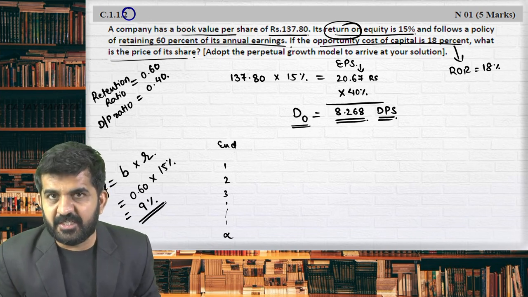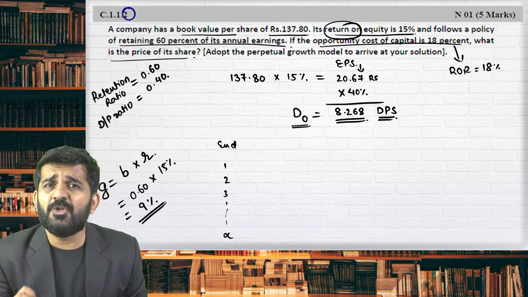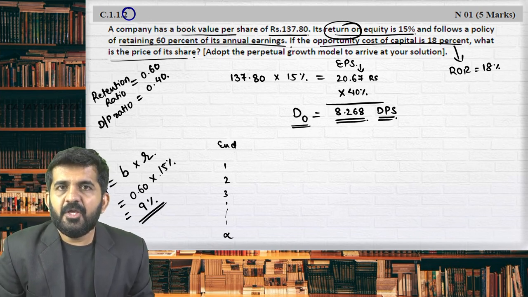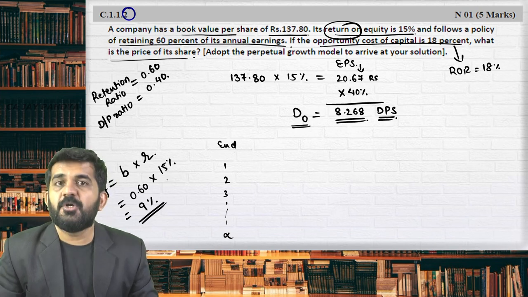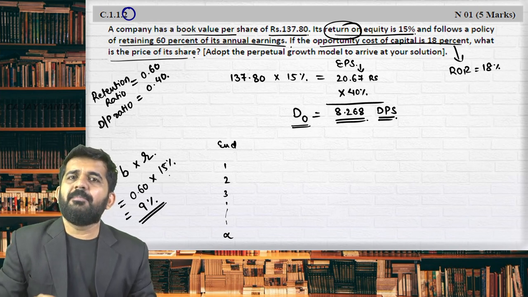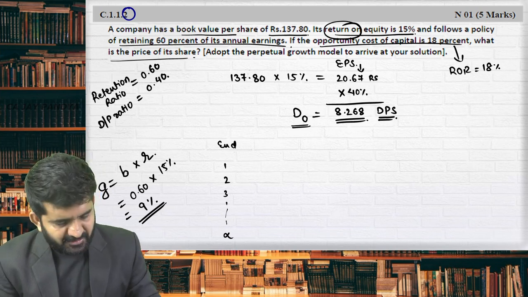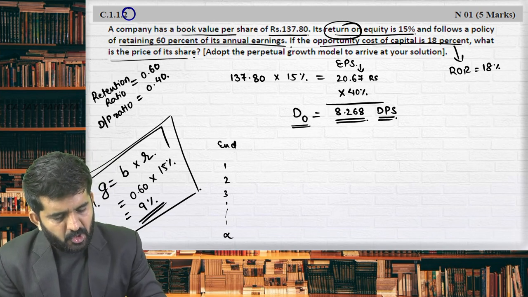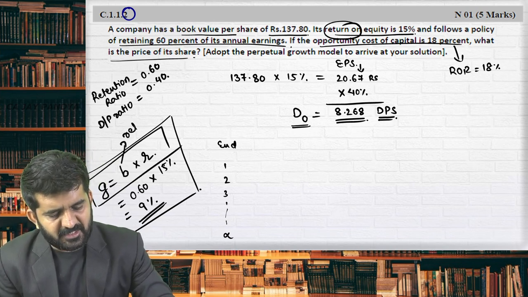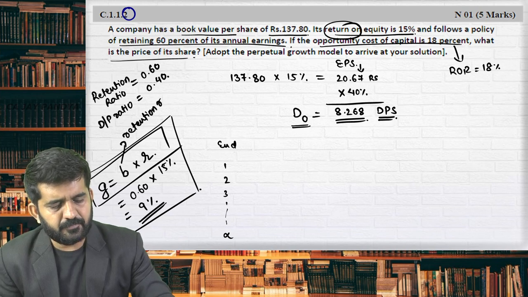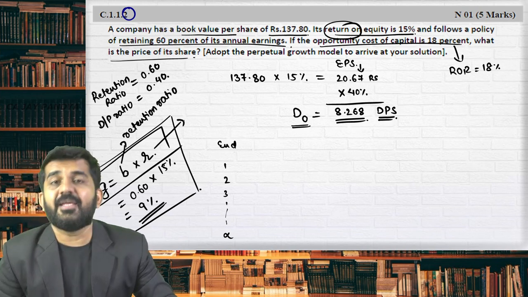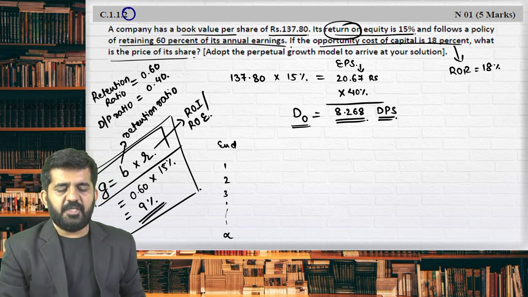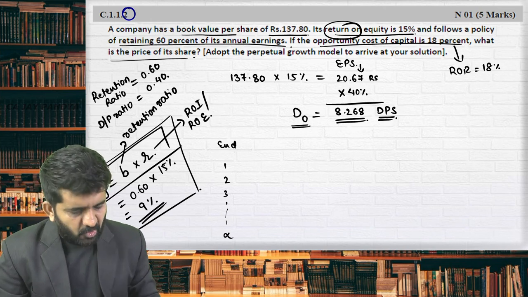Let me explain you logically. If every year your return on your investment or equity is 15%, you distribute 6% of your return, then what will be growing is 9%. Is it all right? And this is the logic of b into r. You can add this in your formula book. Growth rate is g equals b, where b is nothing but a retention ratio, and r can be return on investment or return on equity. And I will be getting a growth rate of nothing but 9%.